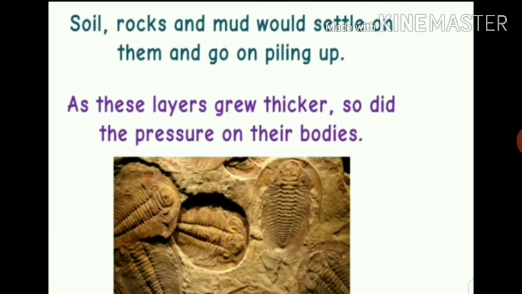Soil, rocks, and mud would settle on them and go on piling up. As these layers grew thicker, so did the pressure on their bodies. So, students, now I hope that how fossil fuels were formed is clear to you.